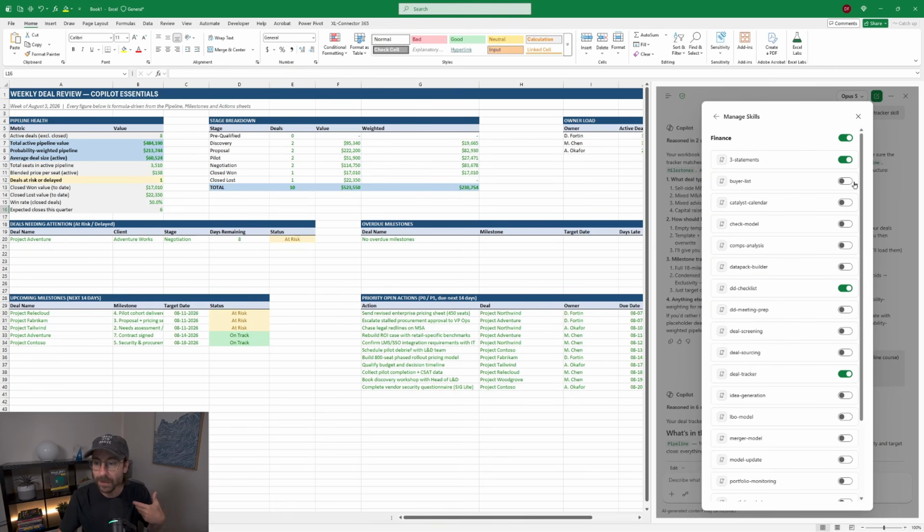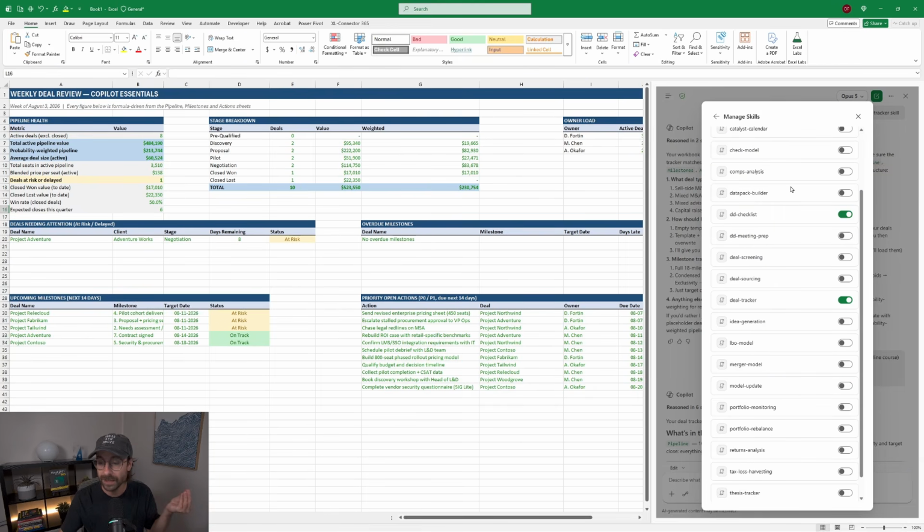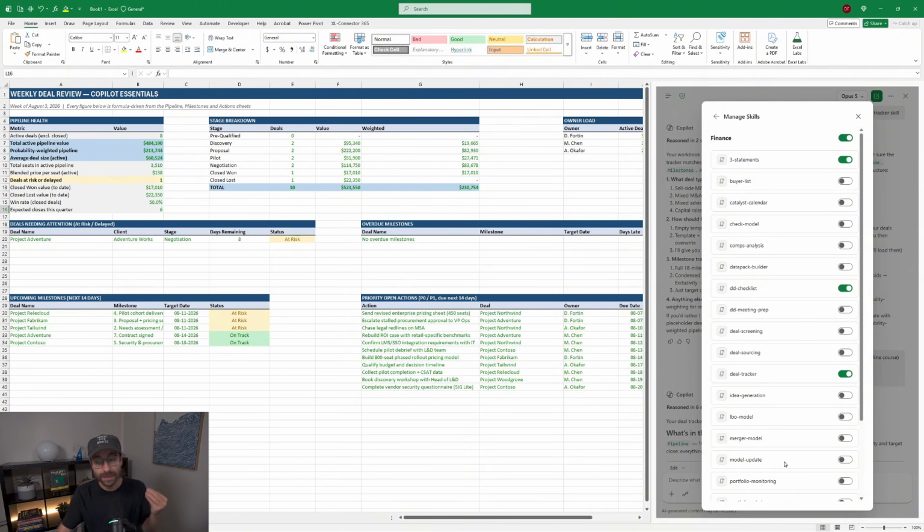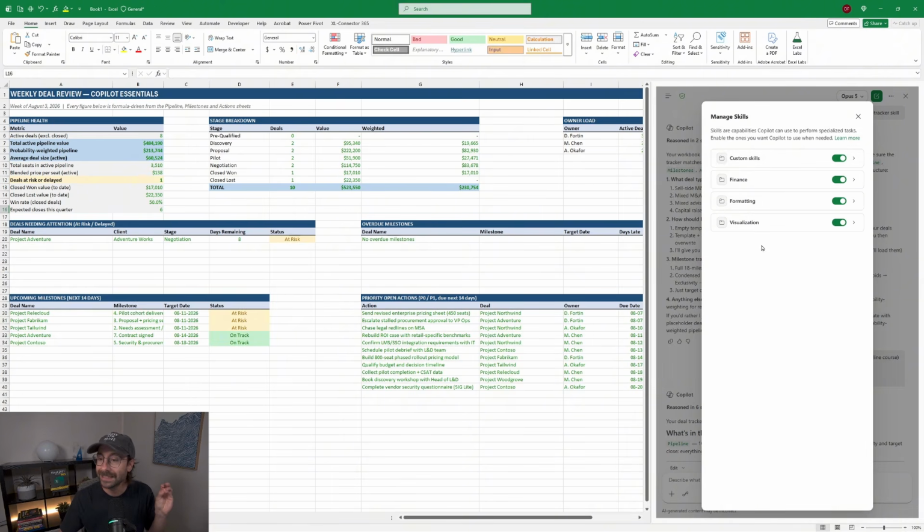For the finance people, you can see here, you got a due diligence checklist. You got an agent or a skill that is created for you to create a 3 statements model, right? And the one I used is the deal tracker right here. So Microsoft created different skills. Make sure you know what's in them, okay? Because since you don't know, you don't really know how the skills behave. But what they did is that they made some custom skills available. So you can create your own skills.